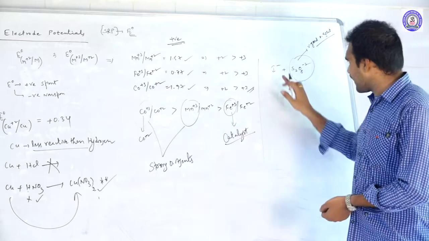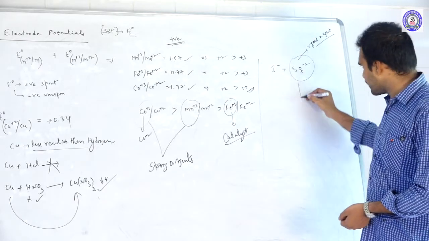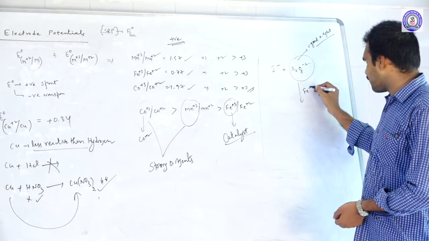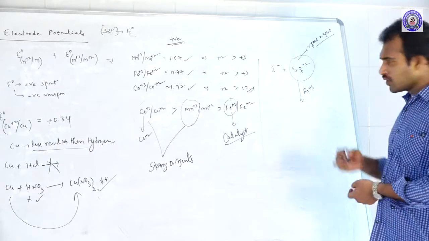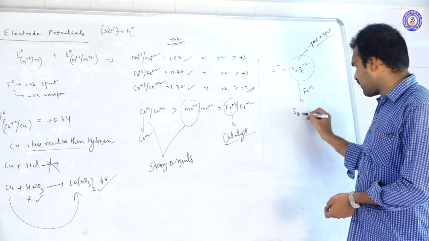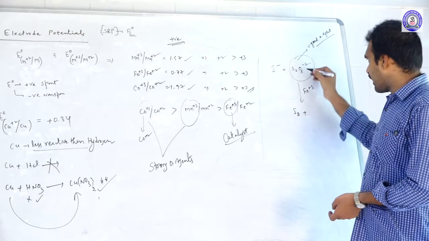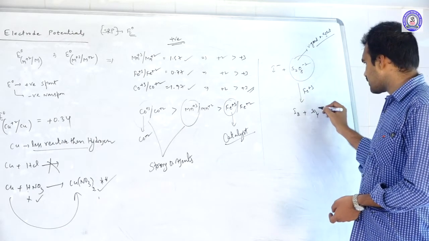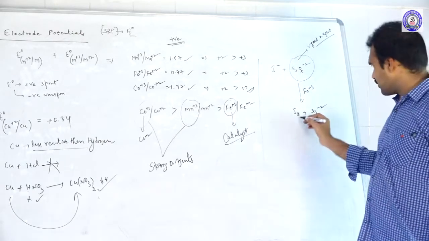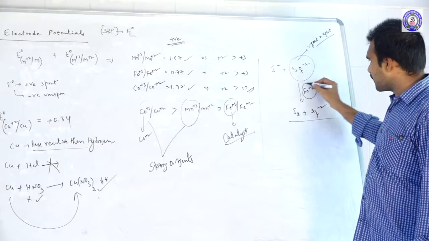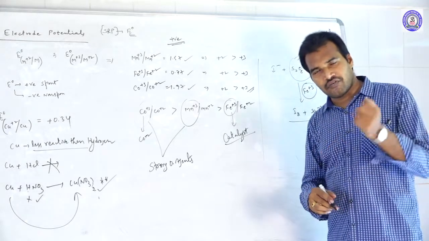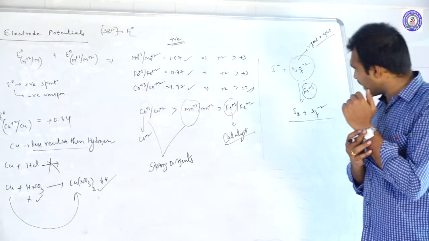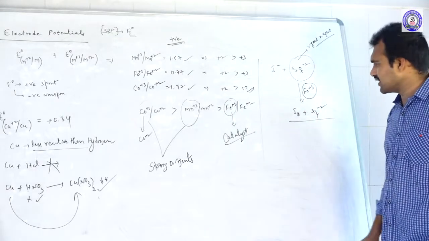So when we add I minus to S2O8 minus 2, we use Fe+3 ion as a catalyst. The iodide ion will oxidize to I2 and S2O8 is converted into SO4 minus. Then what is the role of Fe+3 here? Catalyst. How is it acting as a catalyst? Let us see. If you see the mechanism of this, then you will find it very easy.